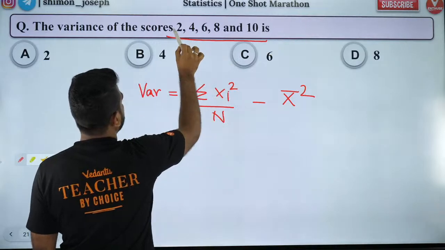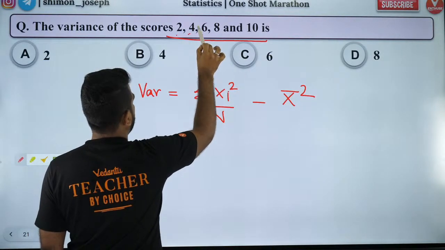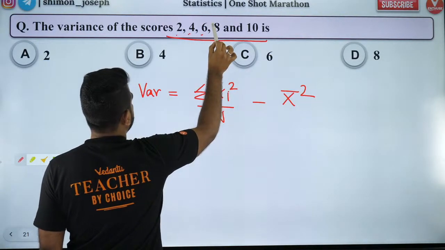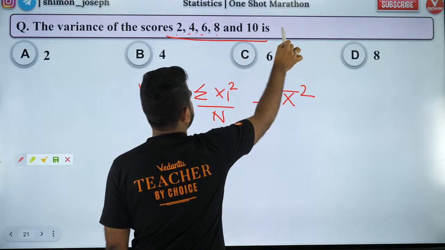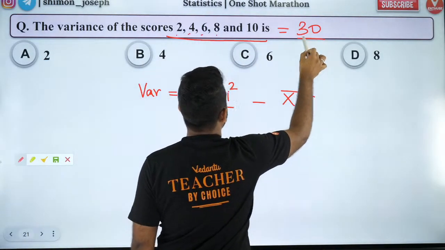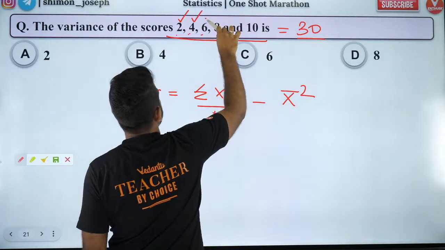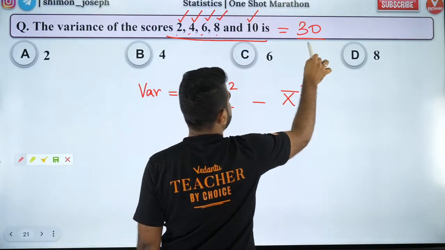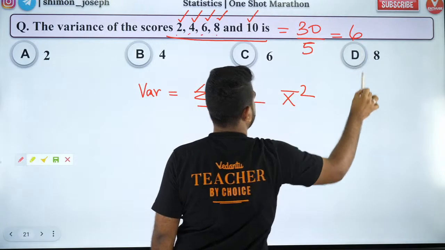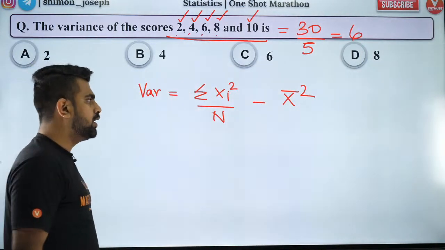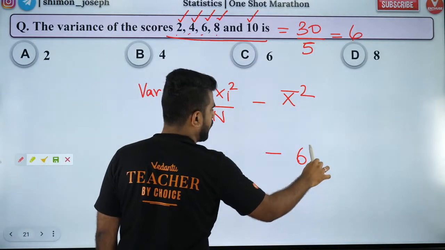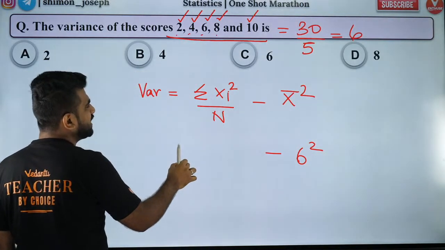The mean of all of them is 2 plus 4 is 6, 6 plus 6 is 12, 12 plus 8 is 20, 20 plus 10 is 30. So it's going to be 30 by, how many terms are there? 1, 2, 3, 4, 5. So 30 by 5 is going to be 6. That's your mean, so mean square is going to be 6 square. What is the sigma xi square?